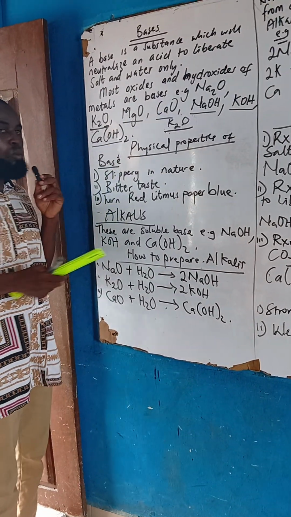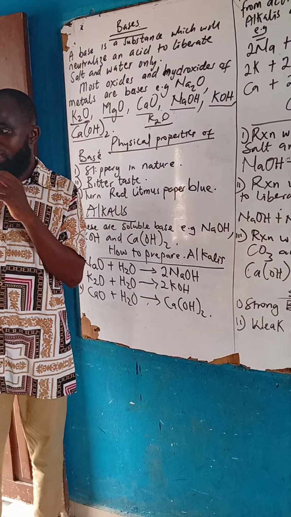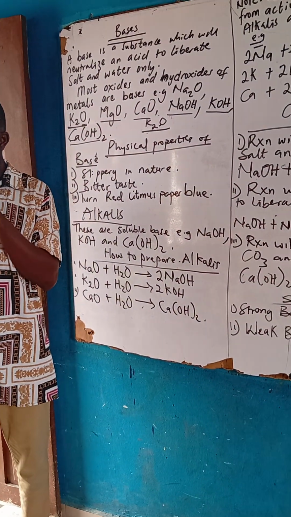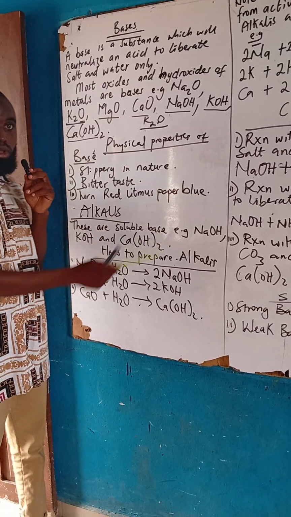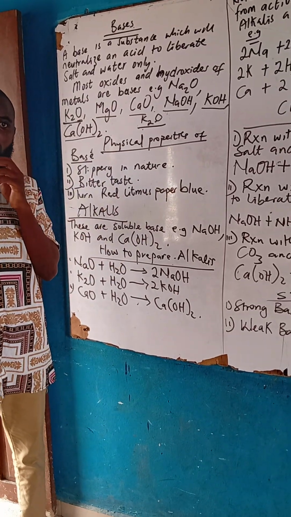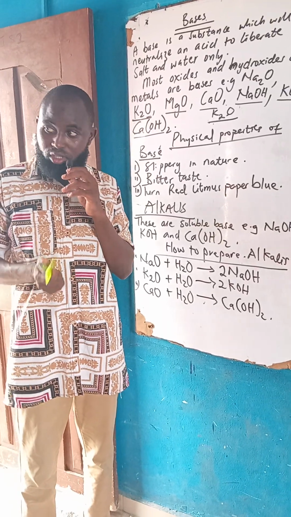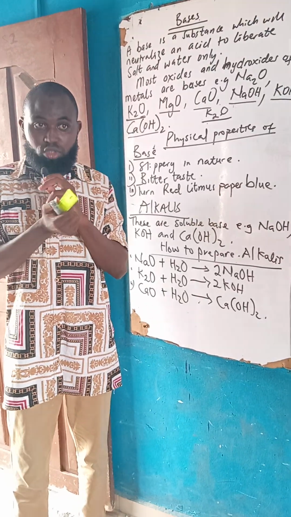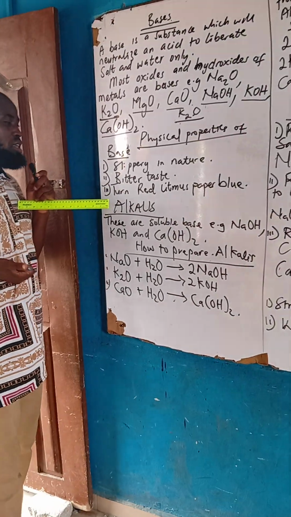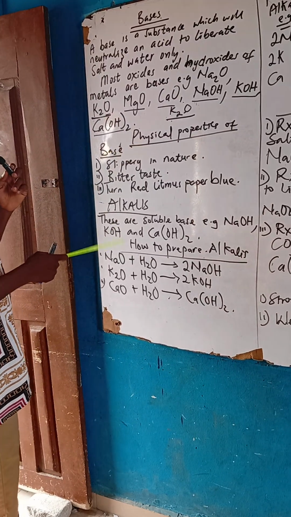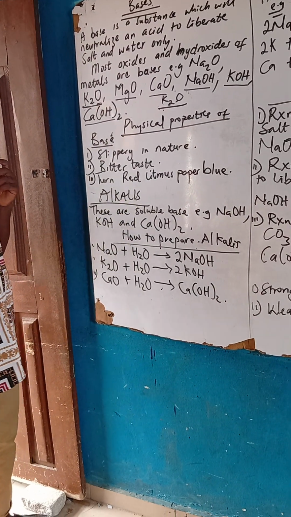Number three, when you put red litmus paper inside a base, it will turn to blue. If you can recall, for acid, when you put blue litmus paper inside, it will turn to red. Thank you. Now, from there, we are moving to what we call alkalis.